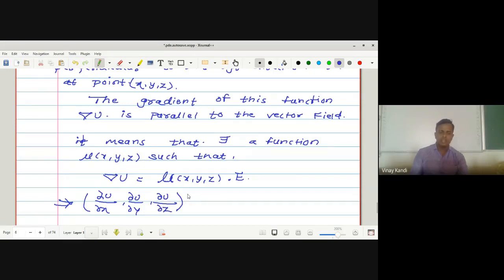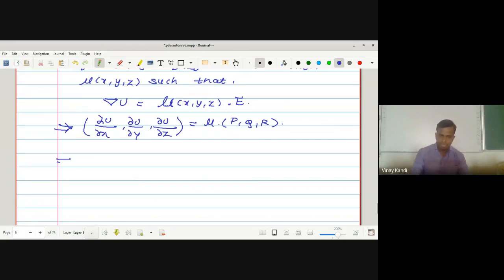ओके, ग्रेडियंट आणि कर्ल म्हणजे काय, हे व्हिडिओ कालचे लिंक टाकले ते पहा एकदा व्यवस्थित. Which is equal to mu, instead of mu of x, y, z we can write only mu, and E is nothing but p, q, and r. Which implies dou u by dou x is equal to mu p, dou u by dou y is equal to mu q, and dou u by dou z is equal to mu into r.